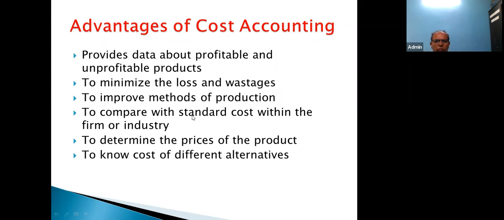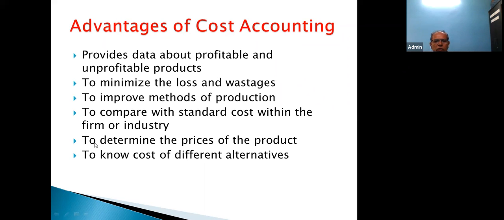Again, we will be learning maybe in unit number 4, the standard cost. So right now you just remember to compare with standard cost within the firm or industry. So either you will compare with your own product or you will compare your product with other company.